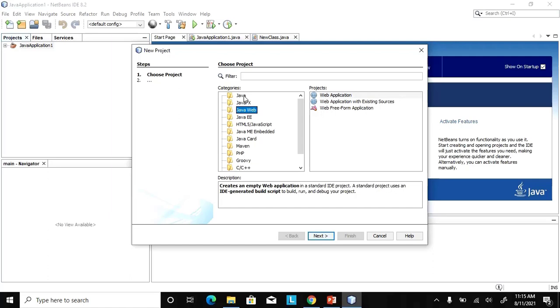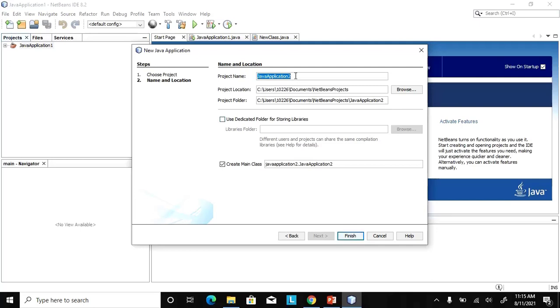So for that, I'm going to select Java, then Java Application, then click Next. Here, you are going to give the name of the project. Let me say I'm going to name this one Hello World. That's the name of the project. Wherever you want to save this project, you can browse and save it anywhere. By default, it's going to be in the Documents folder.